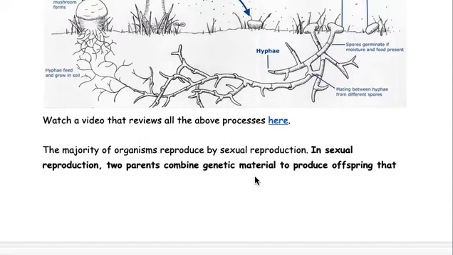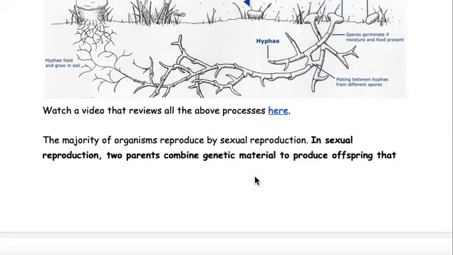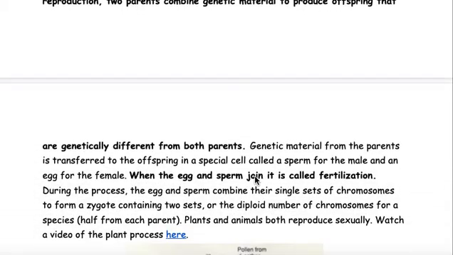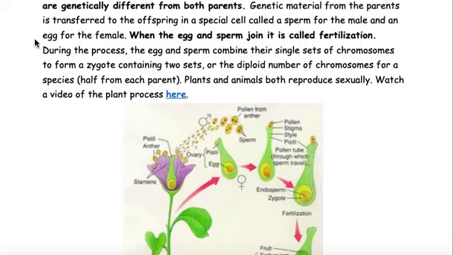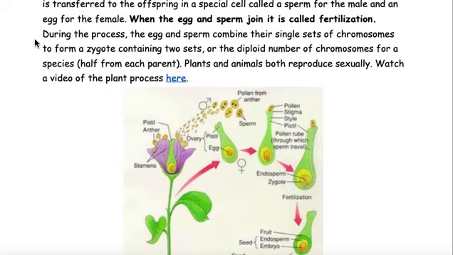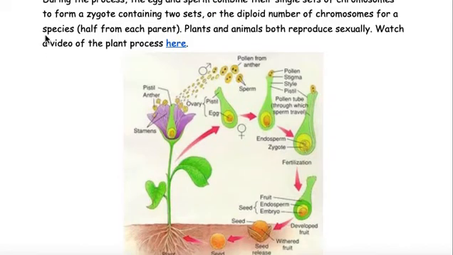The majority of organisms reproduce by sexual reproduction. In sexual reproduction, 2 parents combine genetic material to produce offspring that are genetically different from both parents. Genetic material from the parents is transferred to the offspring in a special cell called a sperm for the male and an egg for the female. When the egg and sperm join, it is called fertilization. During the process, the egg and sperm combine their single sets of chromosomes to form a zygote containing 2 sets, or the diploid number of chromosomes for a species, half from each parent.